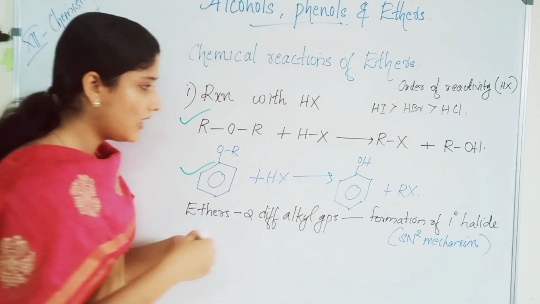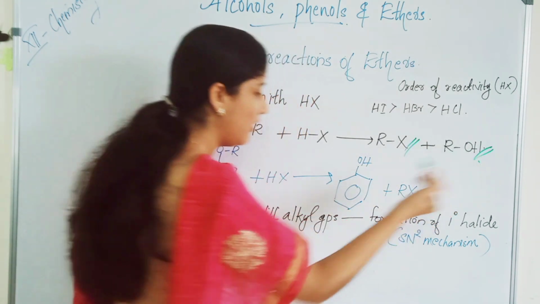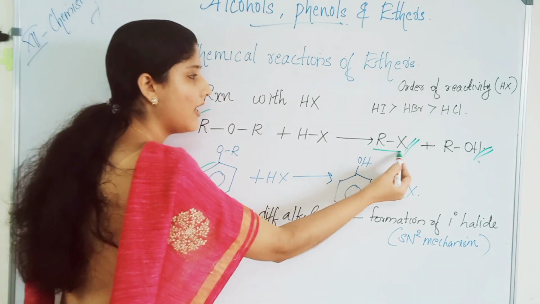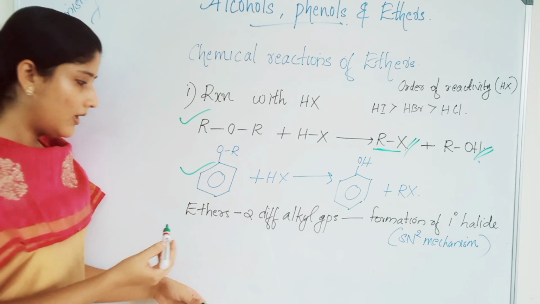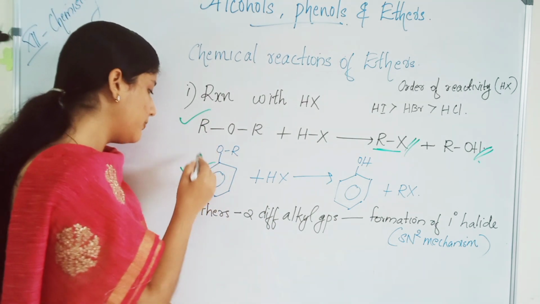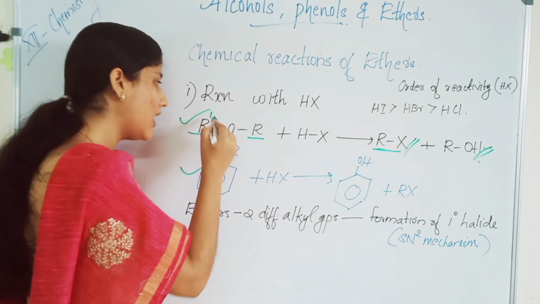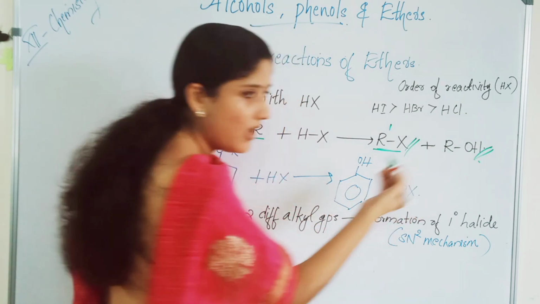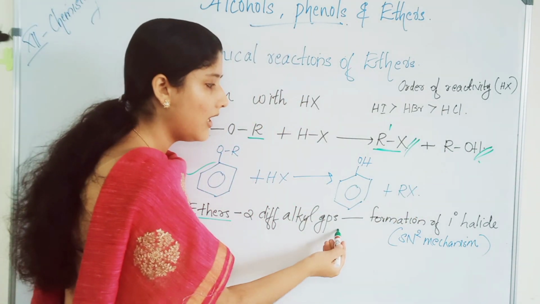You will get the corresponding alkyl halide and an alcohol. It's clear from the equation, isn't it? An alkyl halide RX and an alcohol ROH. So, there are two alkyl groups, R and R'. If you put R'OR plus HX, then it will be R'X plus ROH. Either there are two different alkyl groups.